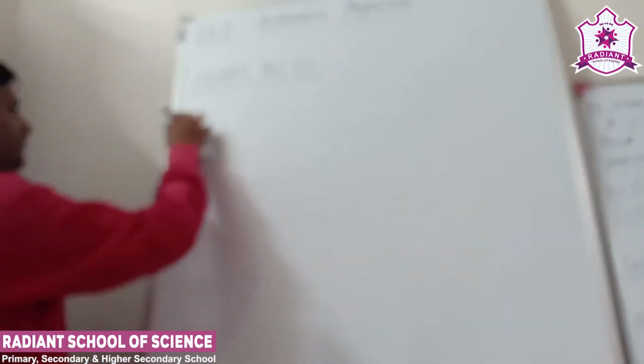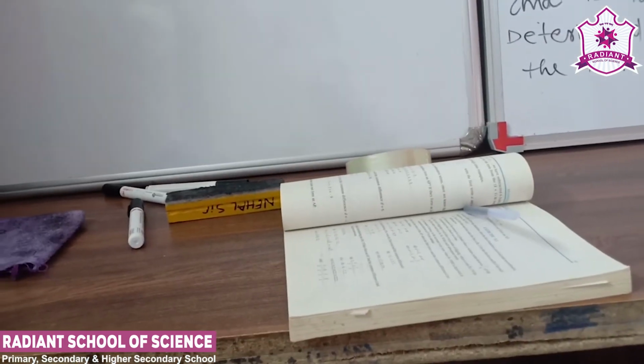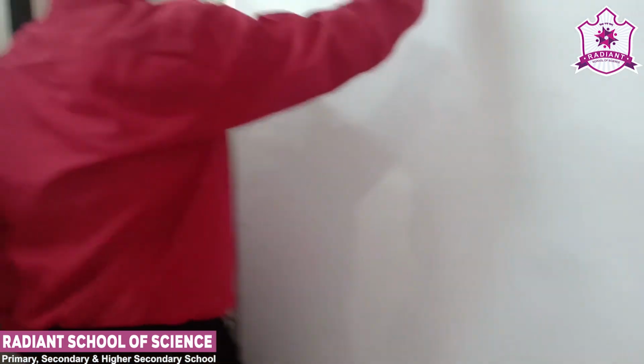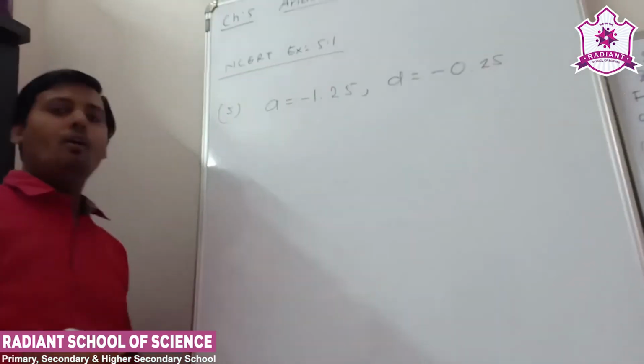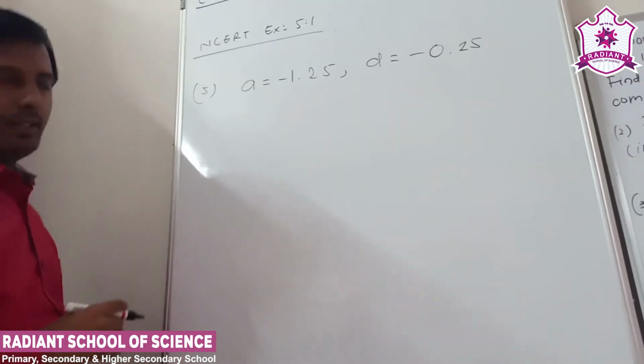Fifth one: a is equal to minus 1.25 and d is equal to minus 0.25. Find out the first four terms, right?